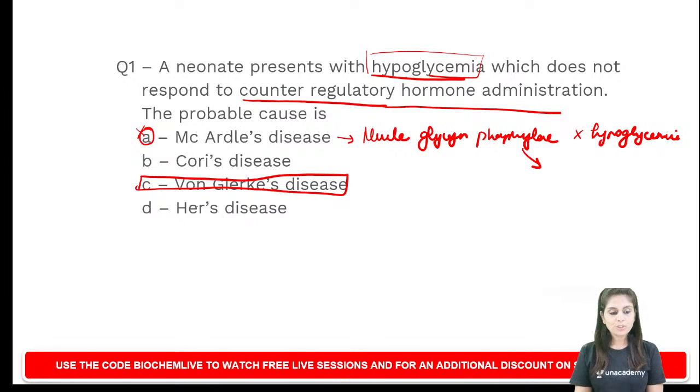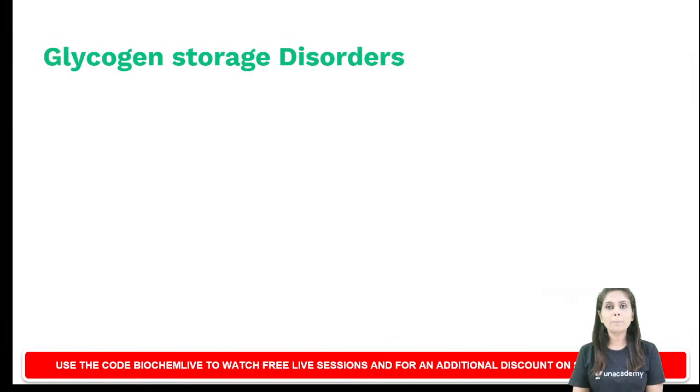And then to exclude choice B and D, I'll give you a few clues. I'll first tell you a few facts which you should all recollect about glycogen metabolism and glycolysis, based on which you will be able to have a mind flow chart to make a diagnosis of glycogen storage disorders. So the first fact which I want you all to recollect is there are only two pathways in your body using which we try to maintain plasma glucose.